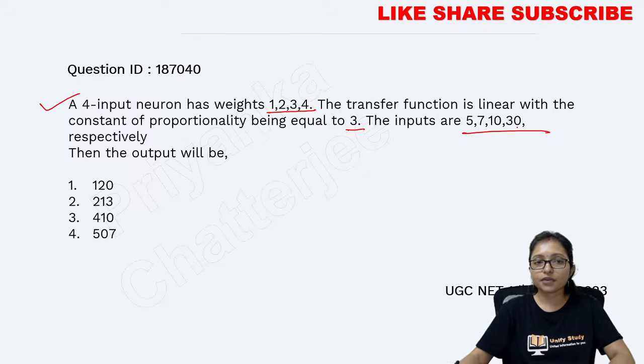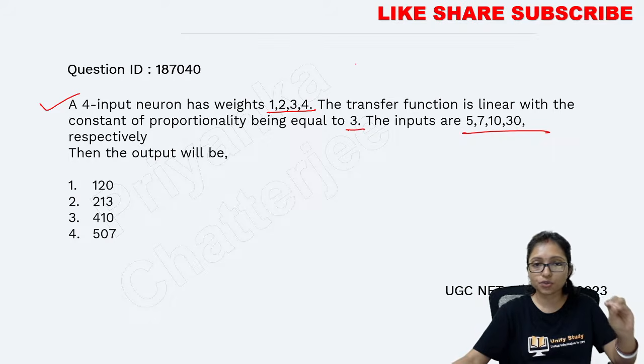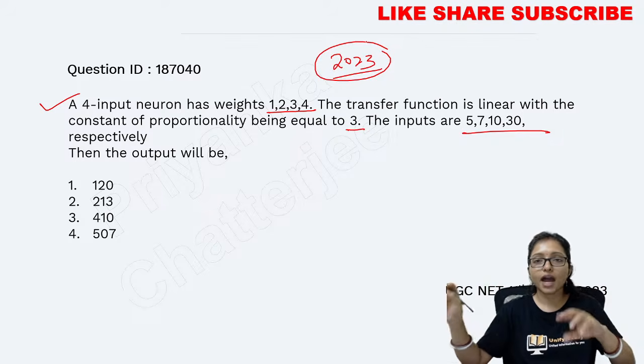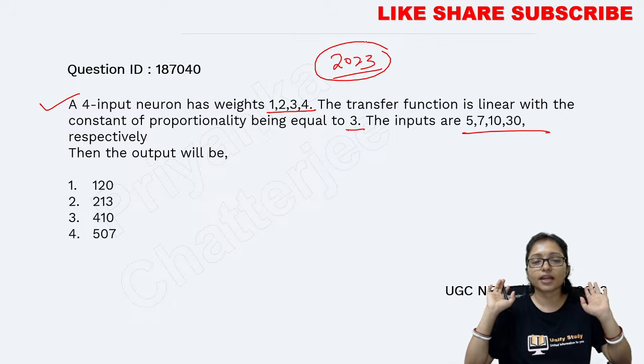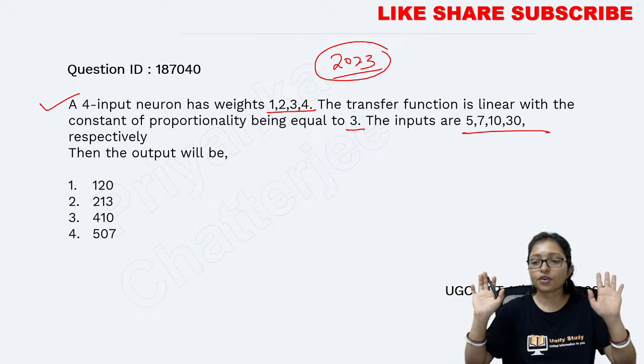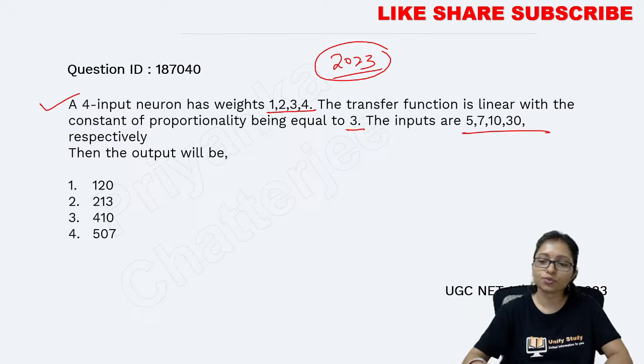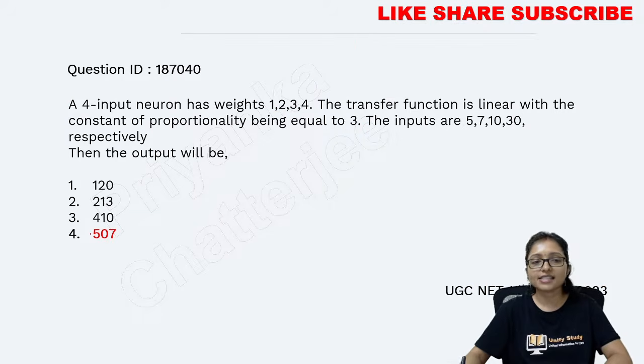What will be the answer for this? This is the question on neural network. Nowadays the pattern is, if you see the 2023 questions, all the questions are from neural network, genetic algorithm, learning algorithm and different types of algorithm. So nowadays the pattern is focusing on this area. Yes, options are coming. Answer is 507. How to do it?